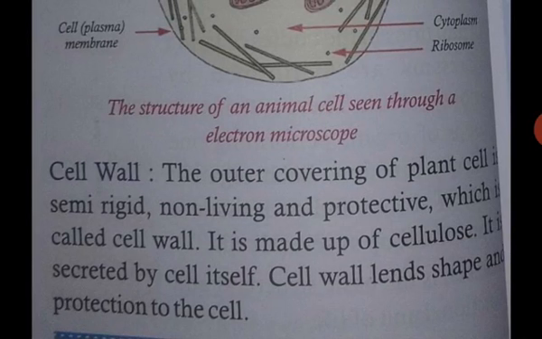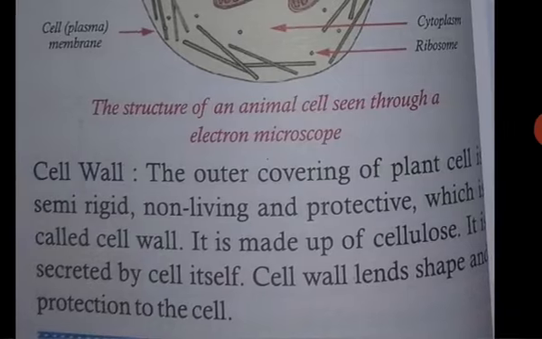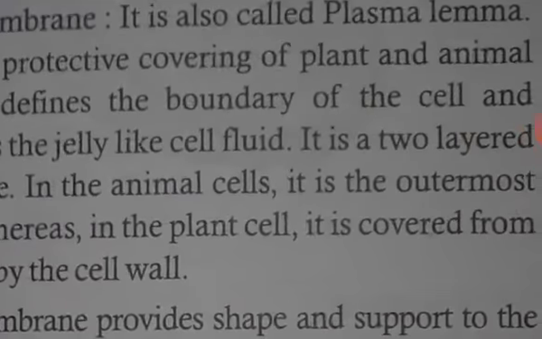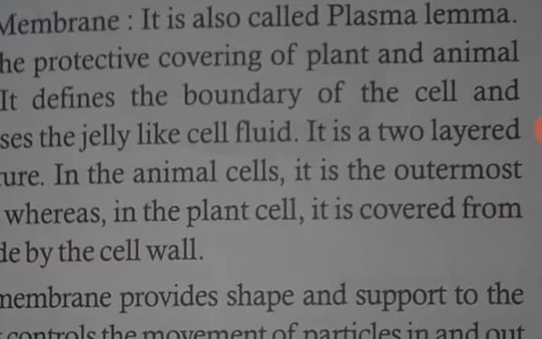It determines the shape of the cell. It helps in the transport of various substances, and it prevents the cell from drying up.